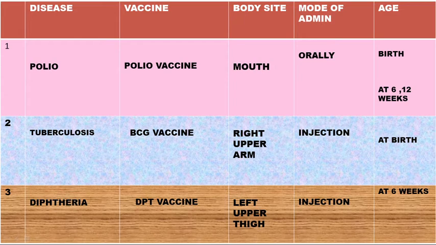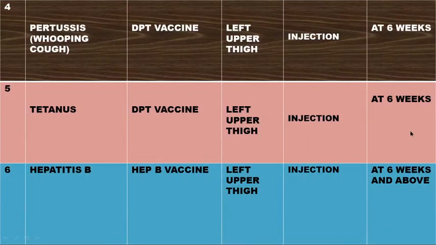This vaccine is given on the left upper thigh. Left upper thigh. Here on the thigh. The other one is the arm. Here is the thigh. The thigh is on the leg. The arm is on the hand. And how is it given? Through injection. At what age? At 6 weeks. Then, my beloved children, we can go to the next page where we have pertussis.